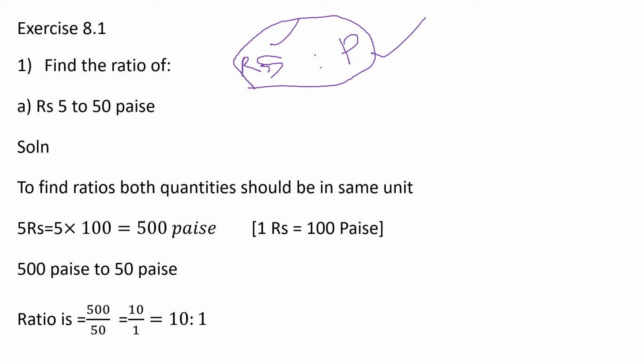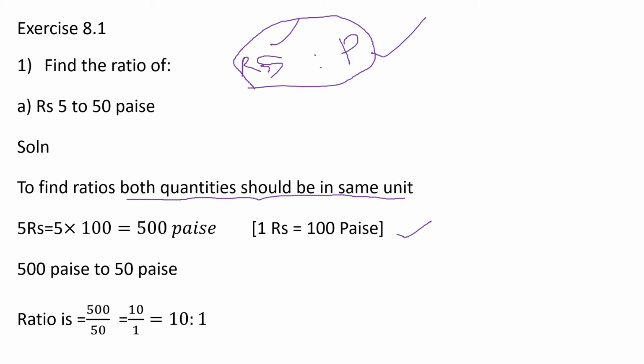So we want to make the unit the same. To find the ratios, it is compulsory that you have the same units. So you all know 1 rupee is equal to 100 pies. You have learned about the conversion, right? So you want to convert rupees to pies. You have learned in your smaller classes, big to small unit. So from rupees, I want to convert to pies.